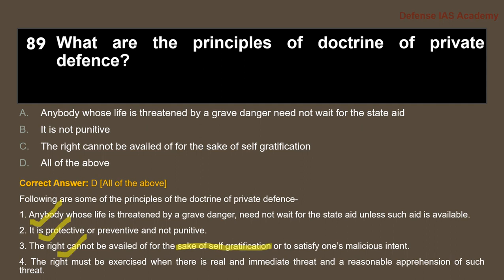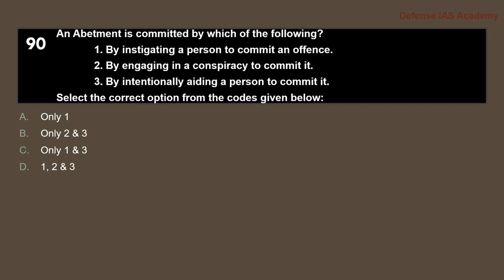And the third is the right cannot be availed for the sake of self gratification or to satisfy one's malicious intent. And the last principle is the right must be exercised when there is a real and immediate threat and a reasonable apprehension of such threat. So these are the principal doctrines of private defense. So it can be used only when there is grave danger that you have to react to.